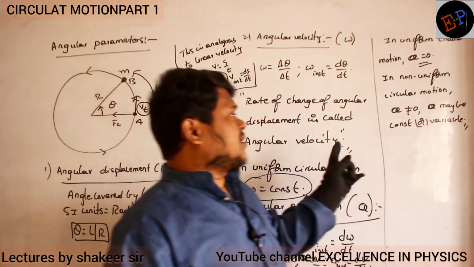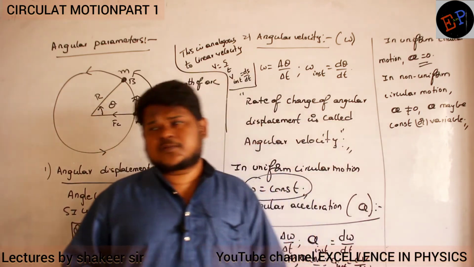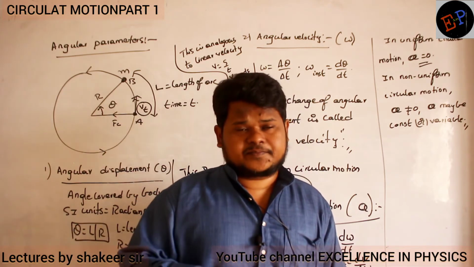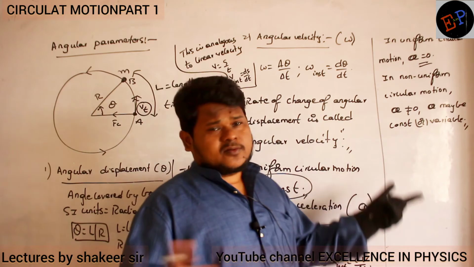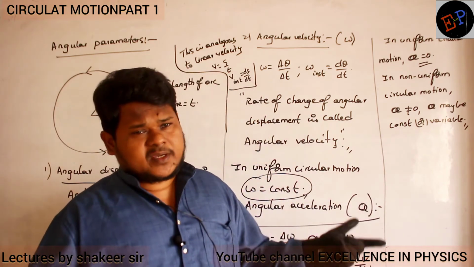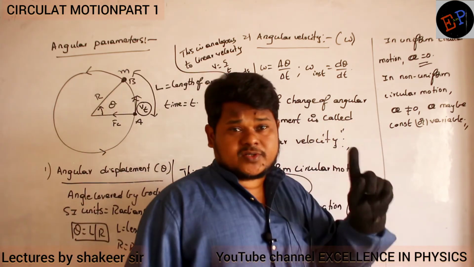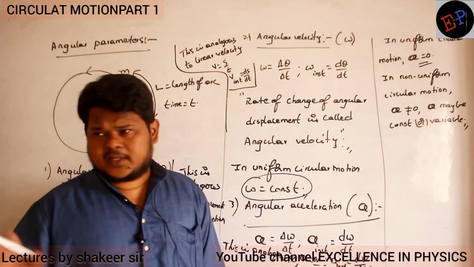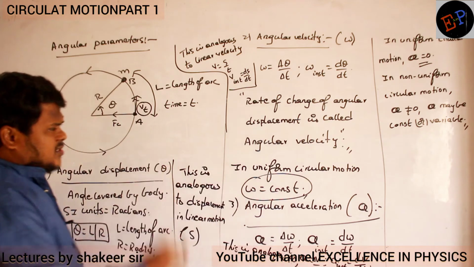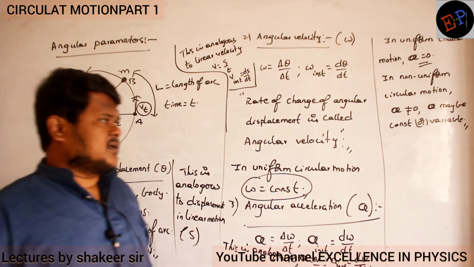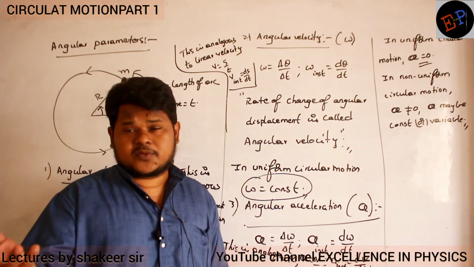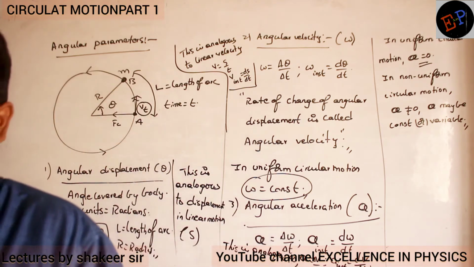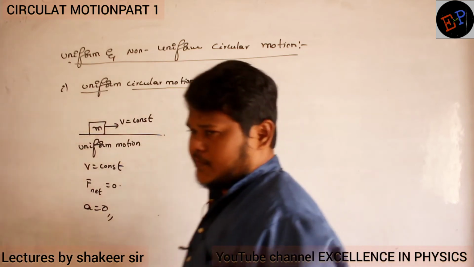Okay. But what is meant by non-uniform circular motion? When the velocity and speed of the body are changing continuously. In that condition, omega is not constant, so alpha is not 0. Alpha may be variable also, but it is not 0. These are some of the points you should understand. Now we will study in detail what is meant by uniform and non-uniform circular motion. Very, very important to understand.